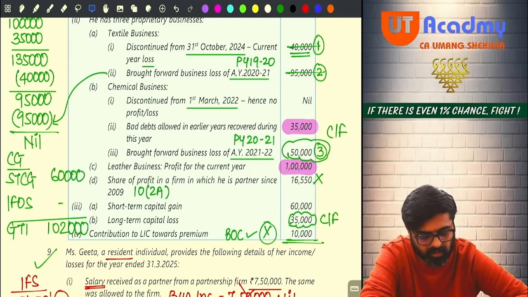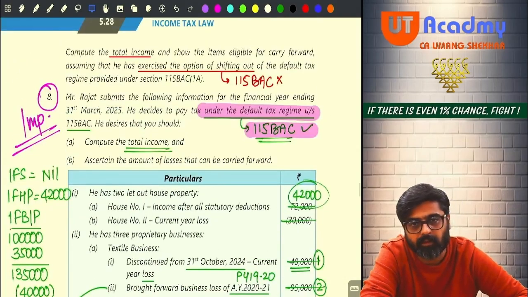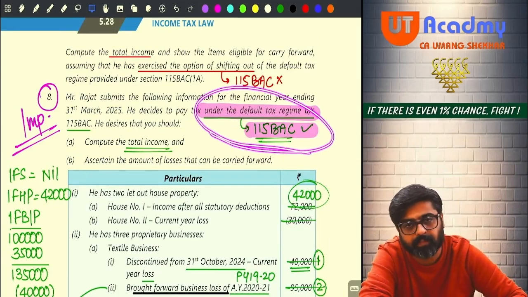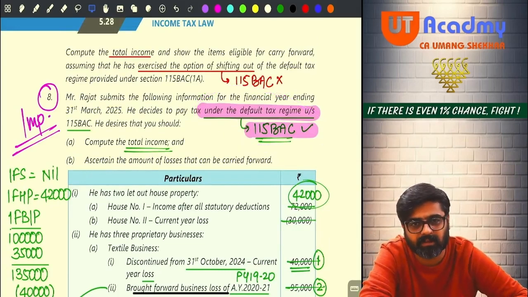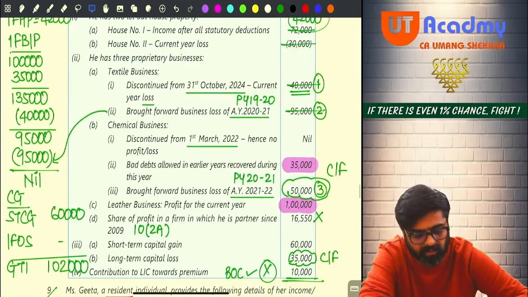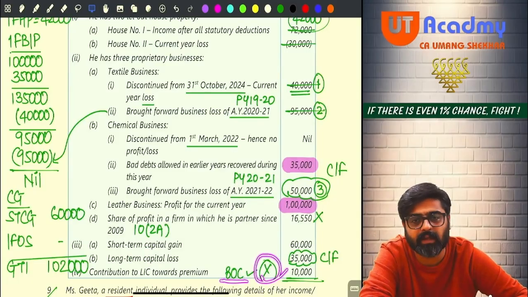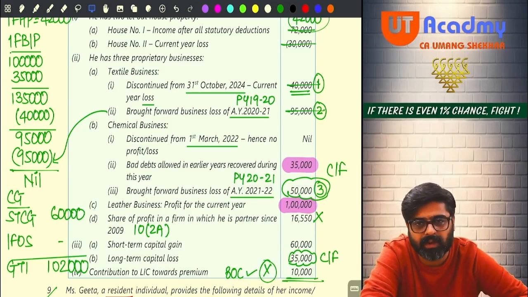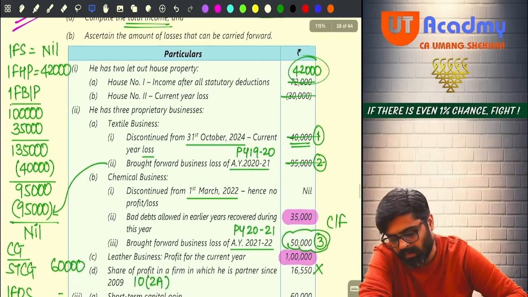Okay. Now contribution to LIC towards premium. That under 80C you will take that deduction. But remember, if you follow 115BAC, you cannot claim Chapter 6A deductions. So even if this is allowable under 80C, still it will not be allowed as deduction. Why? Because Chapter 6A deductions are not available if you follow 115BAC. So now what will happen?